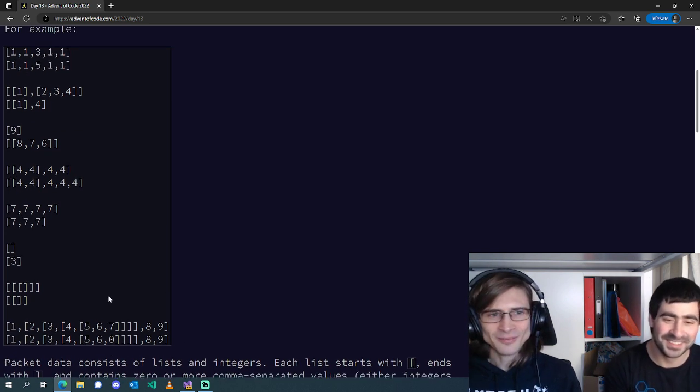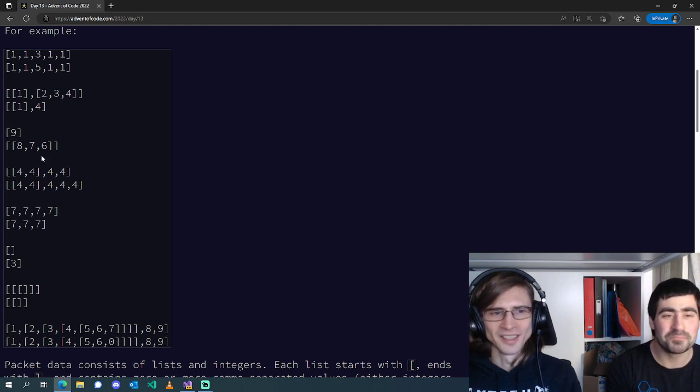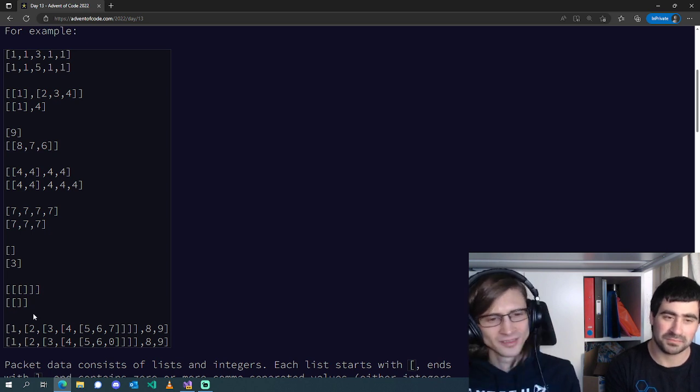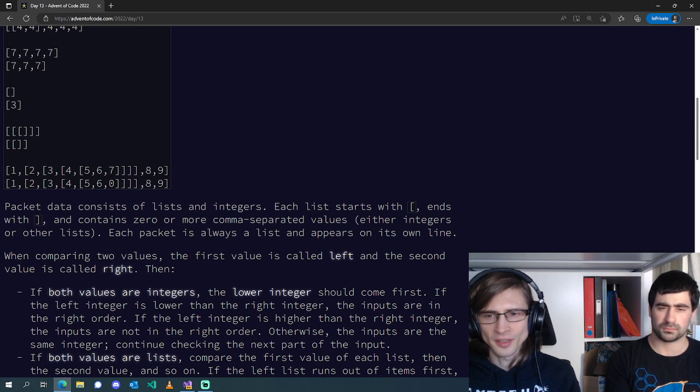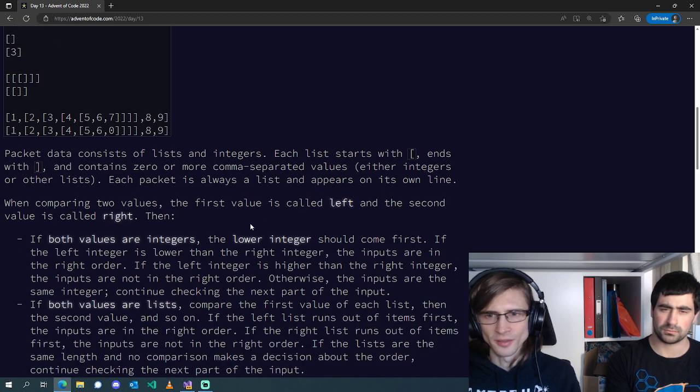Okay, so we've got recursive lists, a reasonably straightforward format, it seems like. Main question is whether these integers ever go into double digits, but we will see. Packet data consists of lists and integers. Each list starts with a square bracket, ends with close bracket, and contains 0 or more comma-separated values with no spaces, either integers or other lists. Each packet is always a list and appears on its own line.